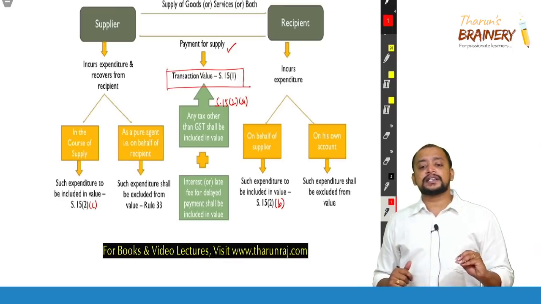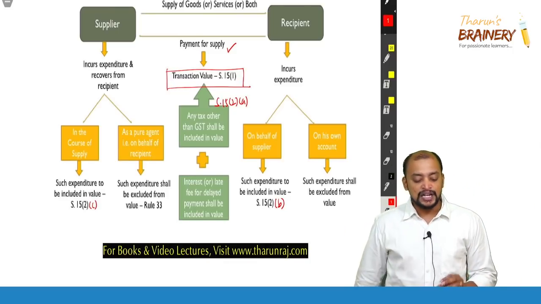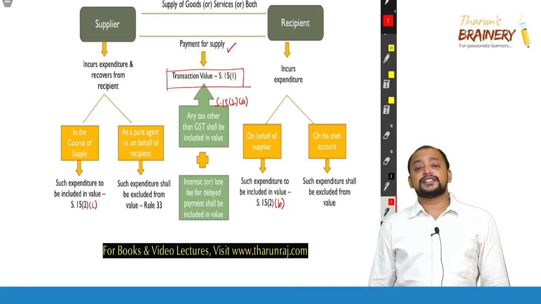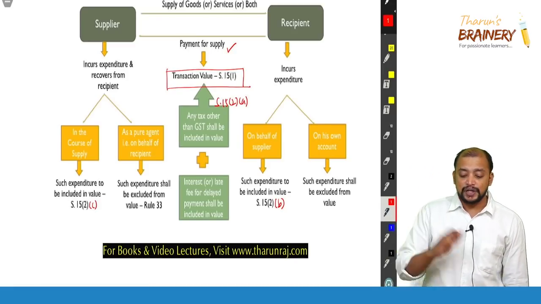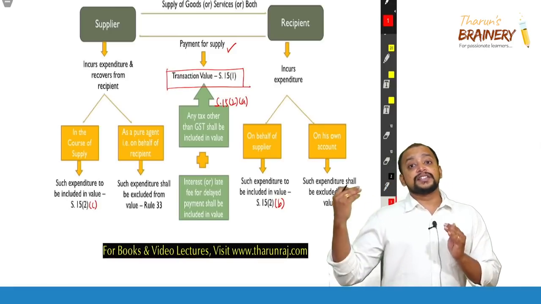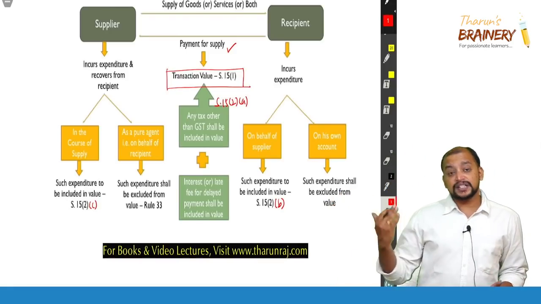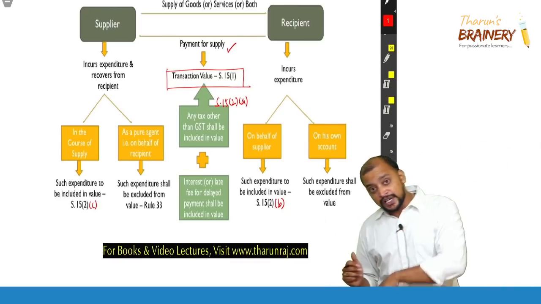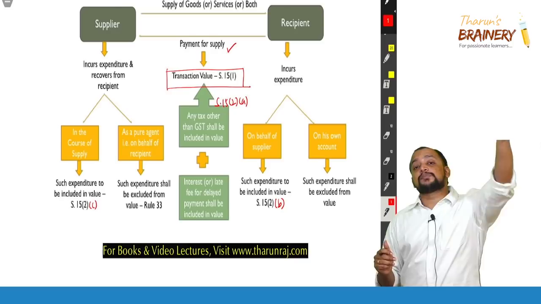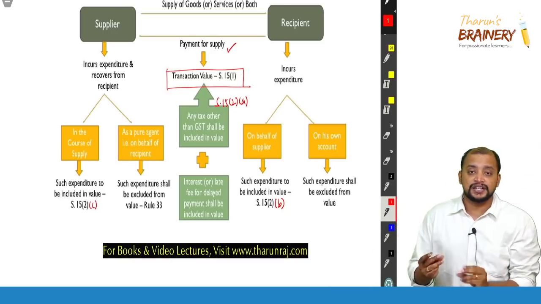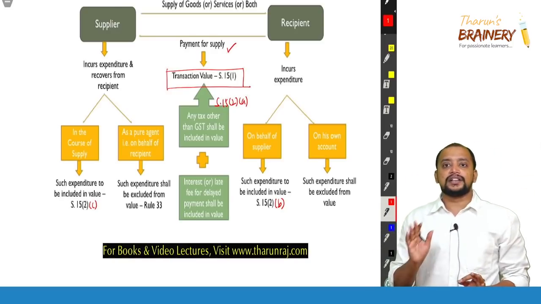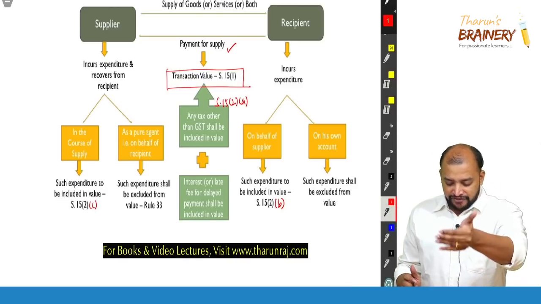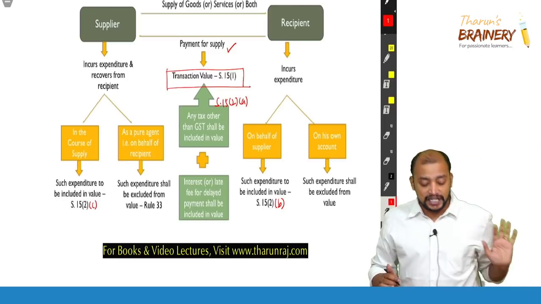So the supplier incurs an expenditure and recovers it from the recipient. If it is in the course of supply, it will be included in the value. If it is as a pure agent on behalf of the recipient, it will be excluded from the value. And when the recipient incurs the expenditure on his own behalf, it will not come. When the recipient is incurring an expenditure on behalf of the supplier, means it is a supplier liability which is met by the recipient, definitely it will be included in the value. Clear or not? Next. So 15.2a, 15.2b, 15.2c read with rule 33 we have seen.